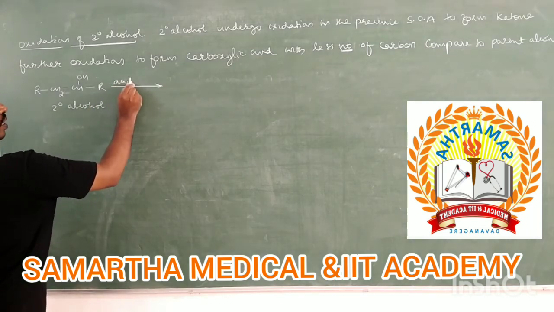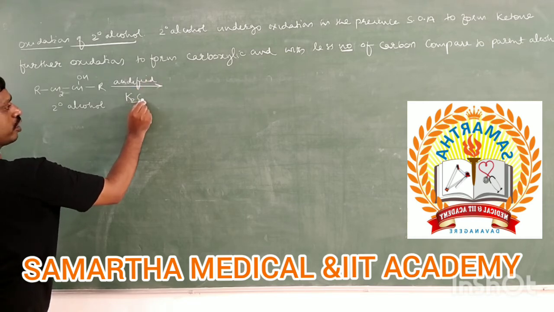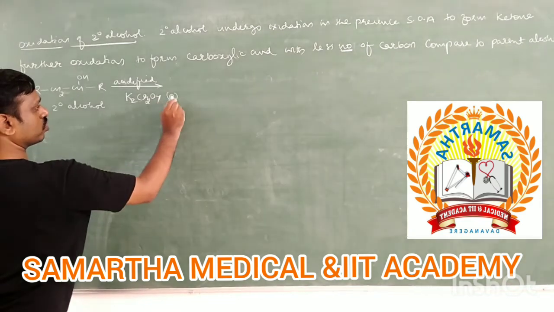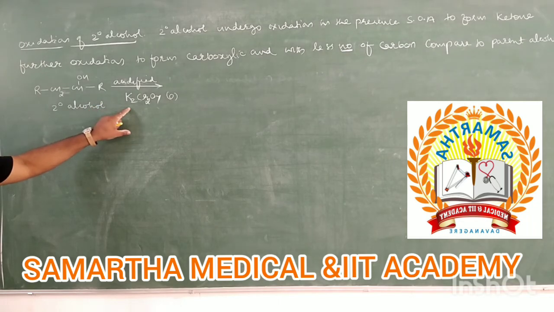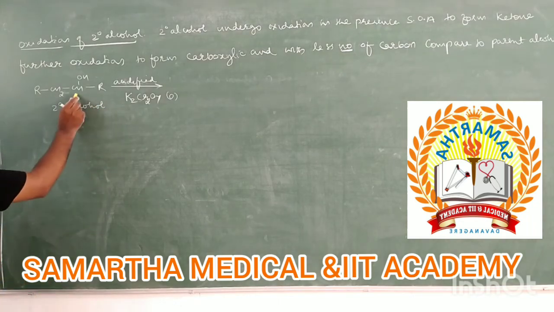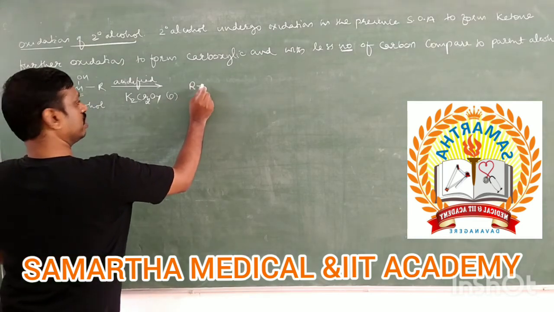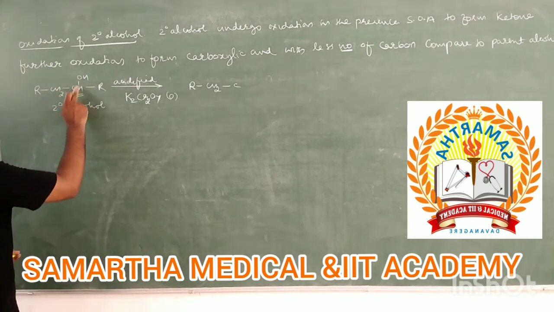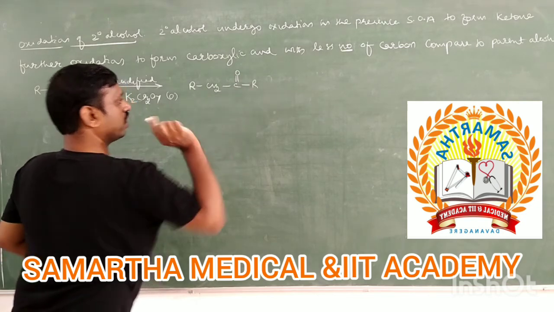Take any strong oxidizing agent. I'll take acidified K2Cr2O7, which can be shown with nascent oxygen. This acidified potassium dichromate is a strong oxidizing agent which oxidizes secondary alcohol into ketone. You will get ketone initially. In ketone, this CHOH converts into C double bond O, R is as it is.